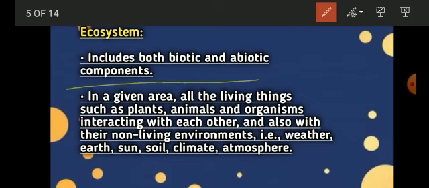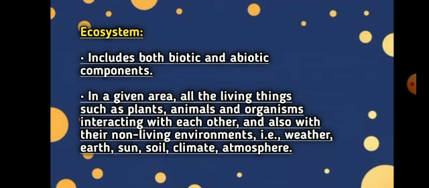And the second thing is, in a given area, all the living things such as plants, animals and organisms interact with each other and also with their non-living environment. This is weather, earth, sunlight, soil, climate, atmosphere. Even these things are included in your ecosystem. So this is what your ecosystem is all about. I guess the whole concept is clear, and I hope so. With this clarity, let me move on with the next concept.